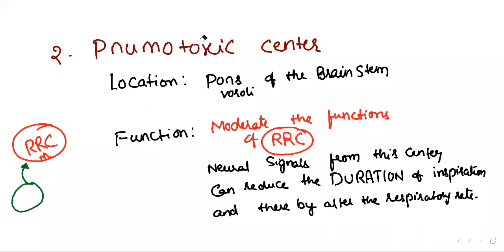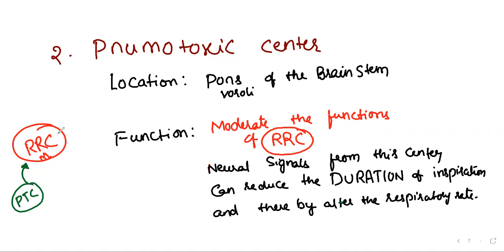What can it do? Moderate the functions of RRC. How? Neural signals from the center can reduce the duration of inspiration and thereby alter the respiratory rate.